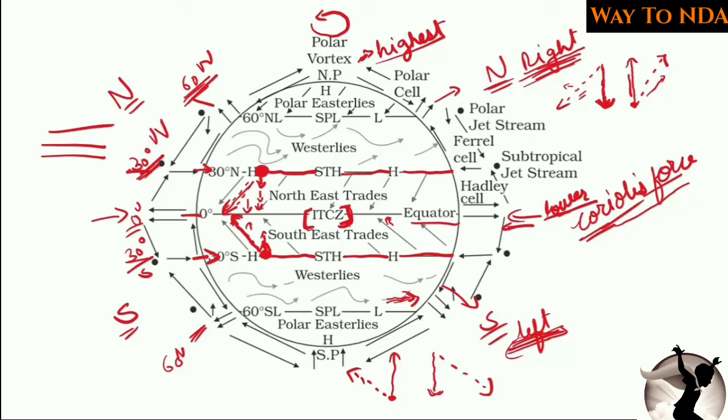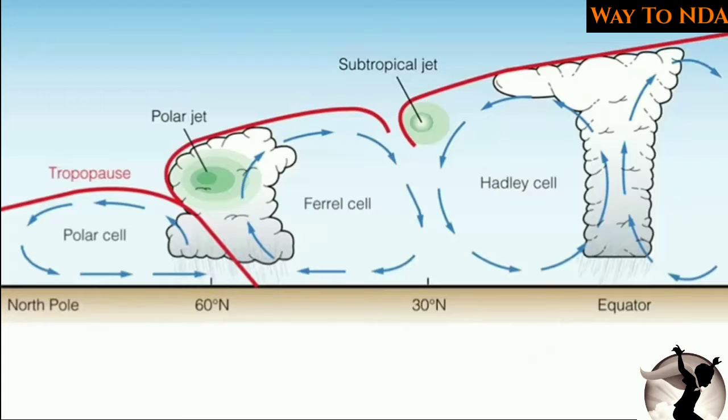The winds are originating at 30-degree north and 30-degree south, and they are blowing towards the equator, and they are converging with each other at the ITCZ, that is the Intertropical Convergence Zone. But why are these winds originating? Why are these winds originating actually? To study this, we need to study a diagram. We will study the flow of the winds, and why these winds are actually originating.